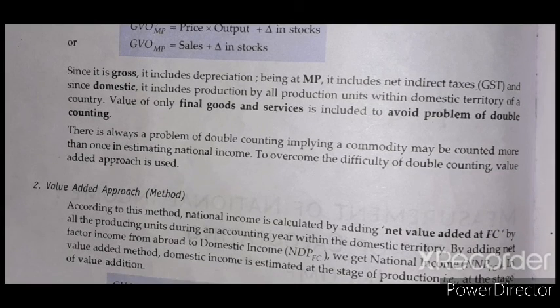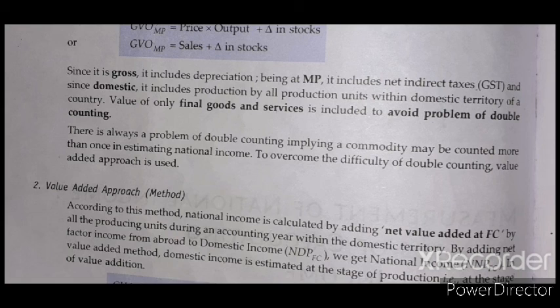There is always a problem of double counting, implying a commodity may be counted more than once in estimating national income. To overcome the difficulty of double counting, the value added approach is used. A commodity may be counted more than once. Any commodity which is produced is counted in the manufacturing sector, again counted in the wholesale and retail sector, as well as when it comes to the consumer.